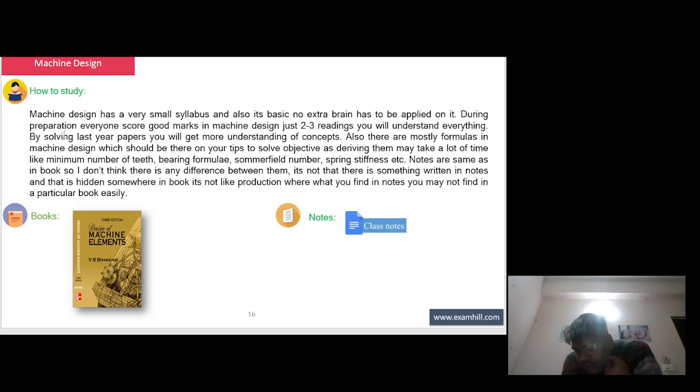Also there are mostly formulas in machine design which should be on your fingertips to solve objectives, as deriving them may take a lot of time, like minimum number of teeth, bearing formula, Sommerfeld number, spring stiffness, etc. Notes are the same as in books, so I don't think there is any difference between them. It's not that something is written in notes and is hidden somewhere in the book. It's not like production, where what you find in notes you may not find in a particular book easily.